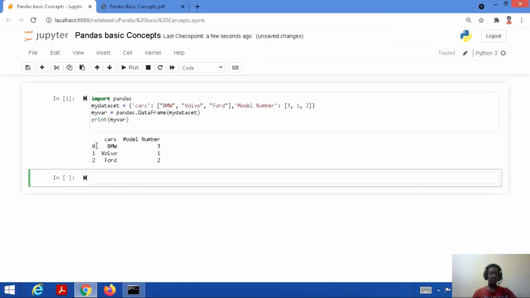These are the indices, that means starting from 0. Okay, and these are respectively the values which we did mention in the set. Okay, so BMW, Volvo, Ford, and the model numbers are 3, 1 and 2.